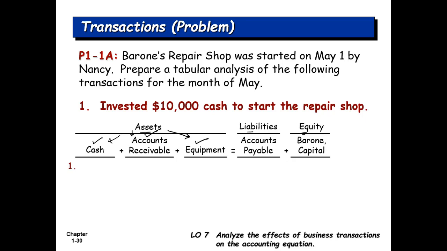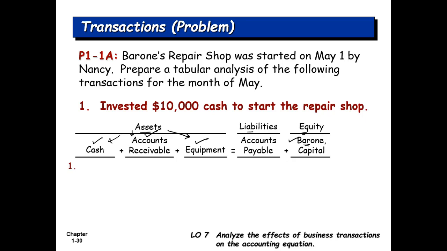Equipment is an economic resource of the business, and if it is under the ownership of the business, it becomes an asset. Accounts payable is a liability, we have studied that in the previous lectures, and equity includes Baron's capital. Baron is the guy who is investing in the business, right?